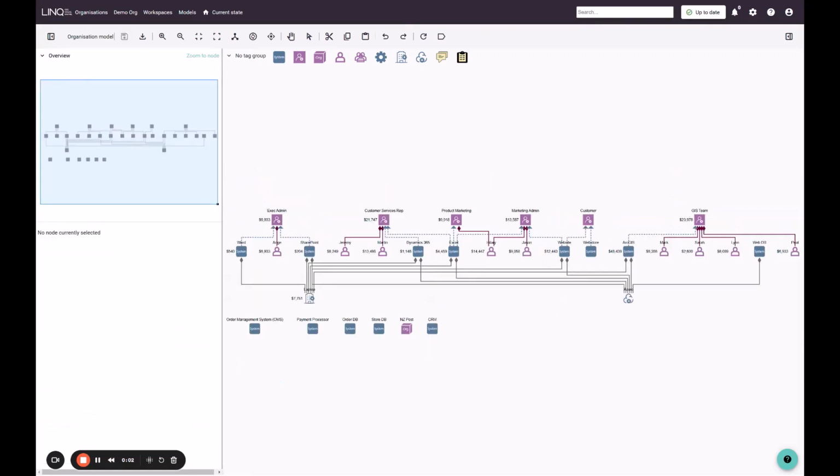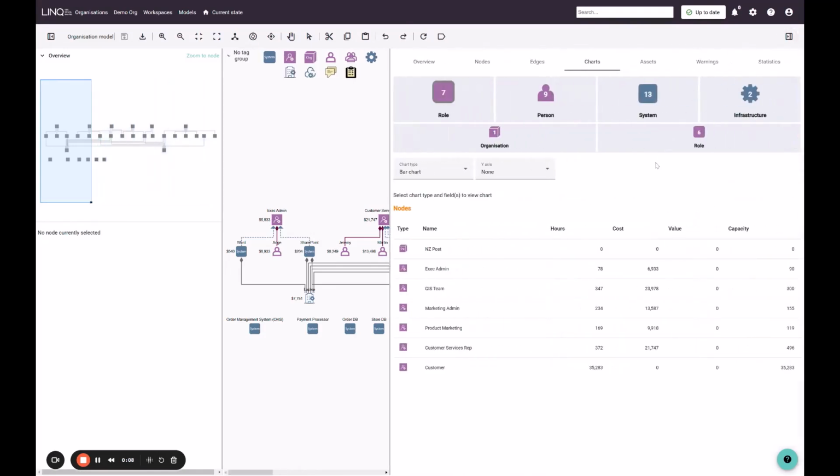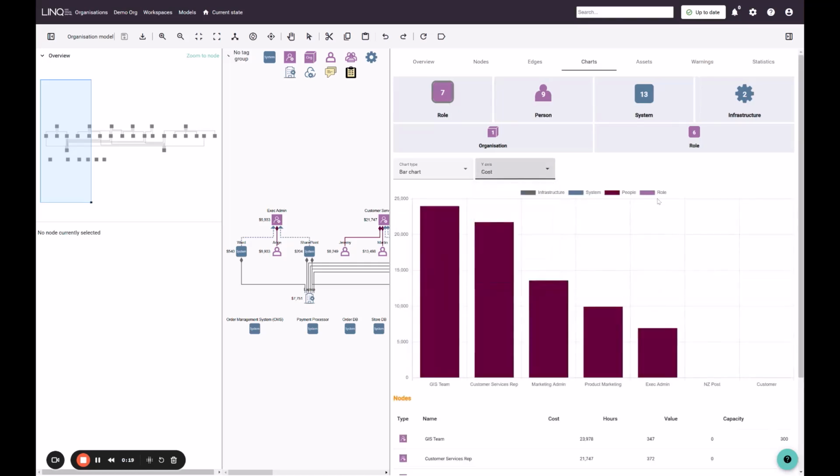With this level of detail now configured at the organization level for roles and systems, we can access insights for all of the data across all of our models. So here I am just in the charts panel, and I've selected role, and I could build a cost bar chart for all of the roles that I have been consuming through my models.